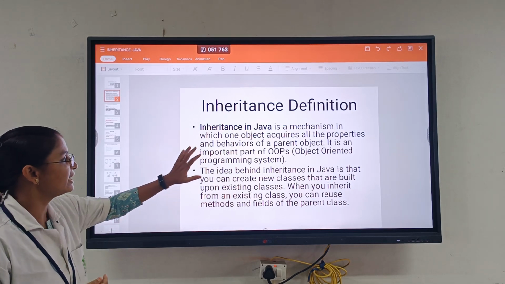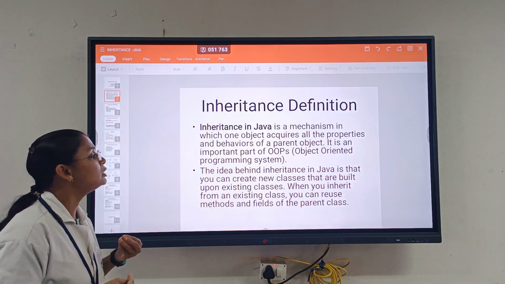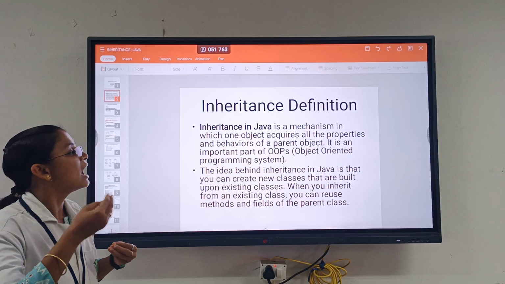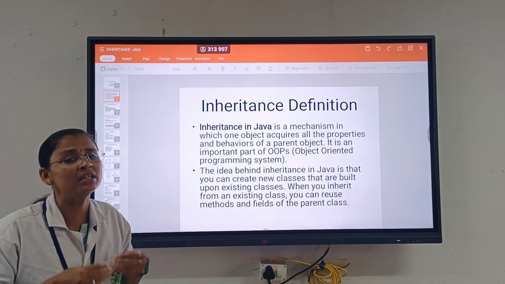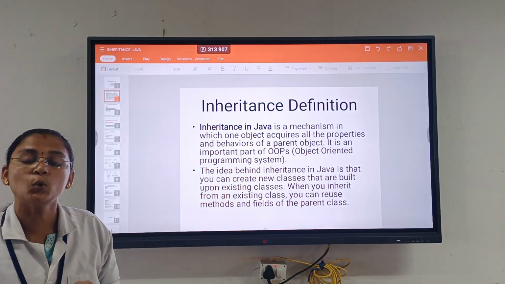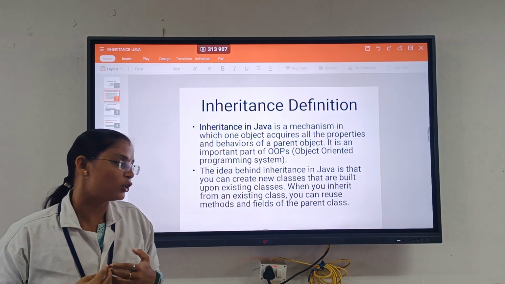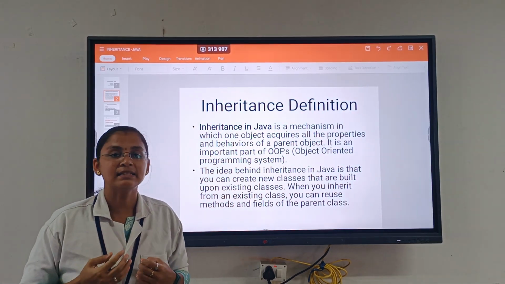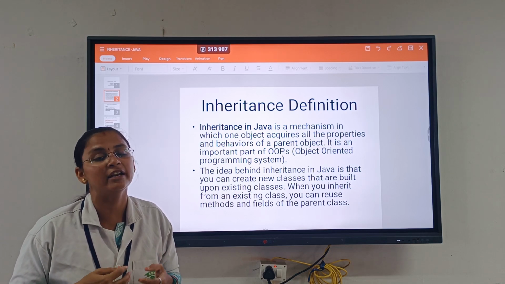The definition is that inheritance in Java is a mechanism in which one object acquires all the properties and behaviors of a parent class. One can acquire all the properties and behaviors of the parent class, the base class. It is a main important thing in our OOPS concept, the object-oriented programming concept. The idea behind it is to reuse the code of existing classes. So for that purpose, we are creating this inheritance concept.